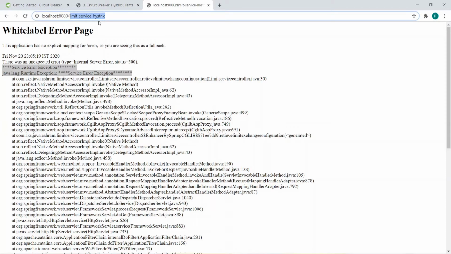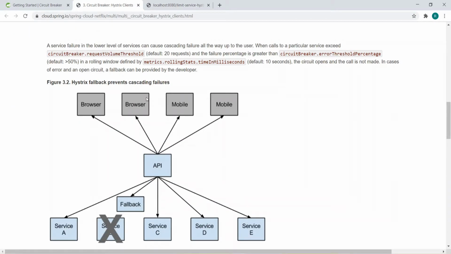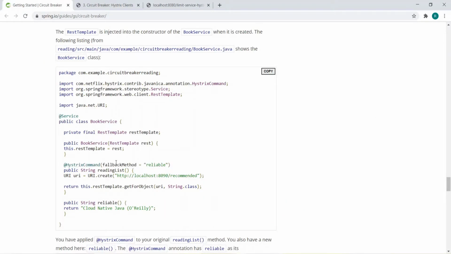Suppose this should return the minimum and the maximum limit, but it's down, so it's not returning. So how will you do this? For that, Spring gives the fallback method. The Hystrix command annotation we can use to handle that. So how will you handle it?